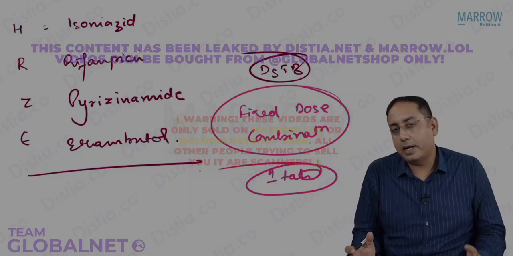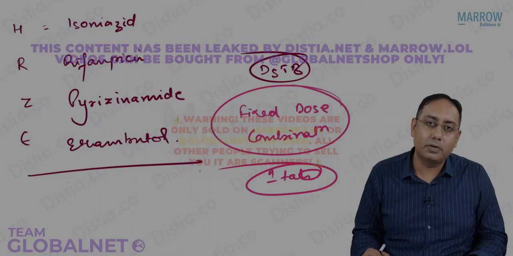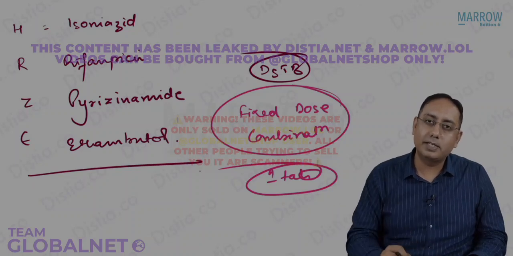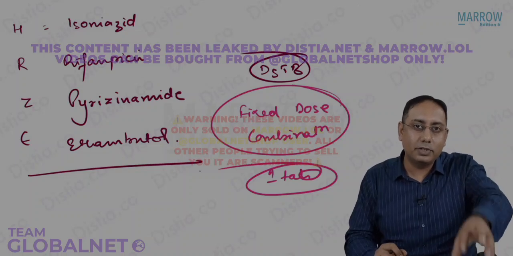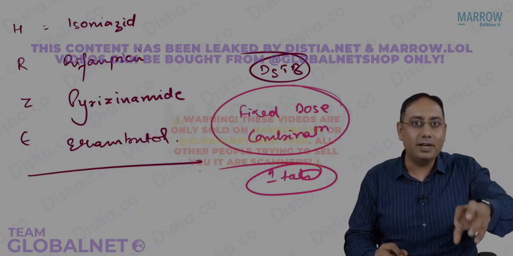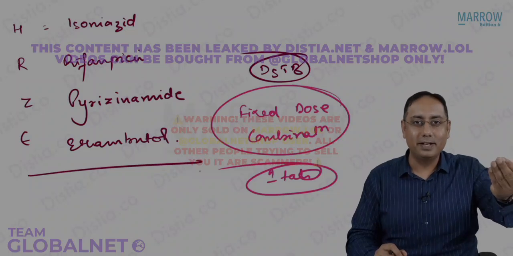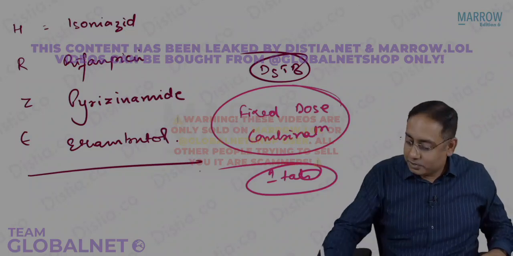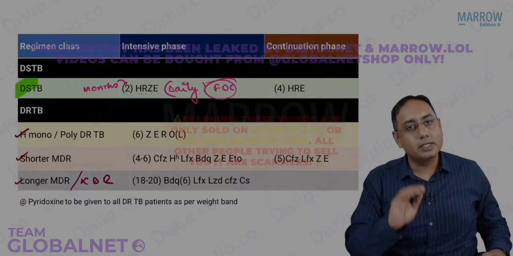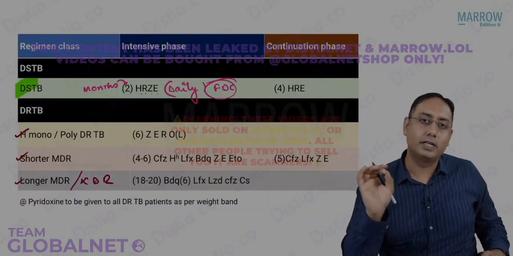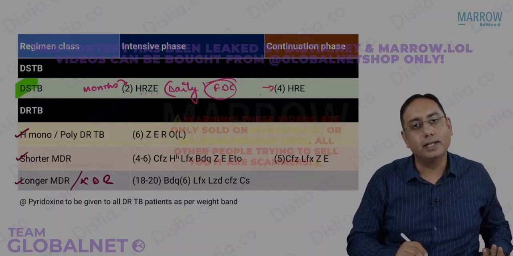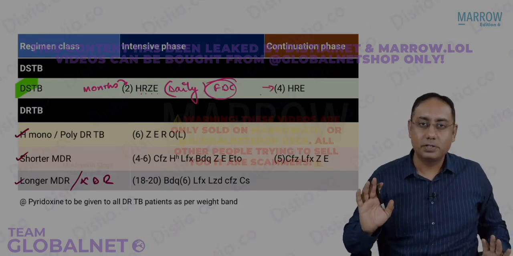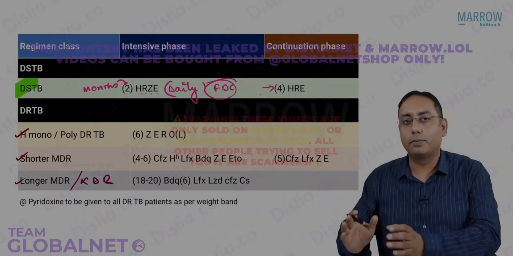It actually standardizes the treatment modality, because if there is one doctor who says, I don't want to give rifampicin, I want to give half dose rifampicin, that will actually generate more problems. Right? Because it will cause drug resistance. So we have standardized this regime. It is a fixed dose combination. HRZE, 2 months they have to take in the intensive phase. And then for 4 months, they take the HR and E. So please note 2 months of HRZE and 4 months of HRE.